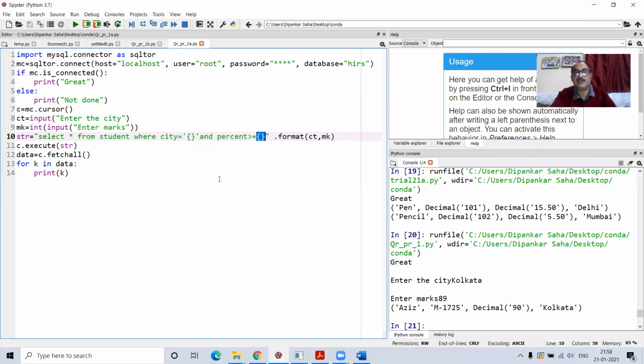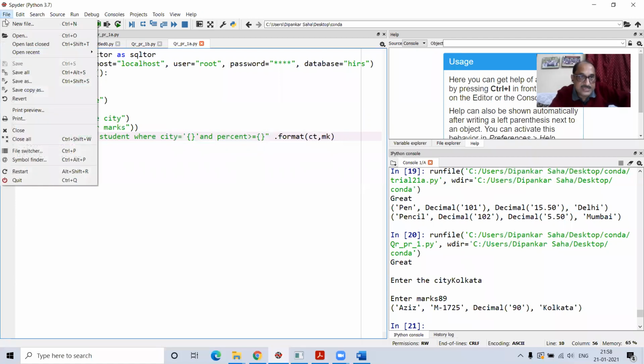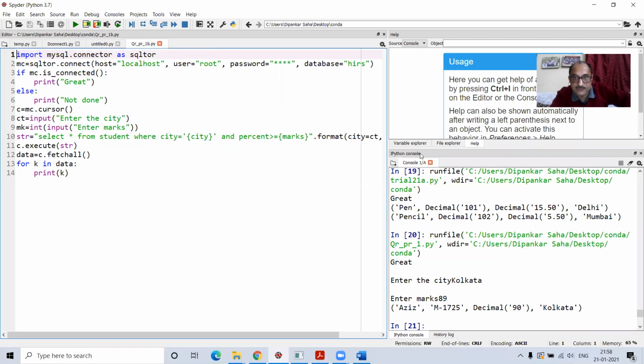In another way, the similar thing can be done by using named arguments. This question was also there in your assessment 2 paper in one of the sets, where I asked how named arguments are used to set up a parameterized query. Okay, so this example I will just show you now. Look at this. I already wrote it here for you. Again, the rest of the programs are entirely similar. There's no difference. Here also I input the city and the marks.